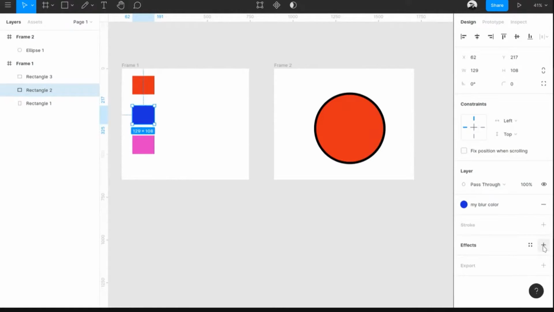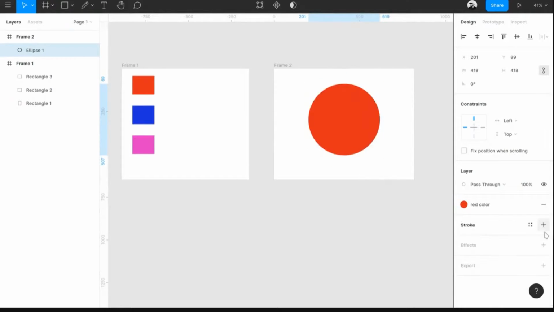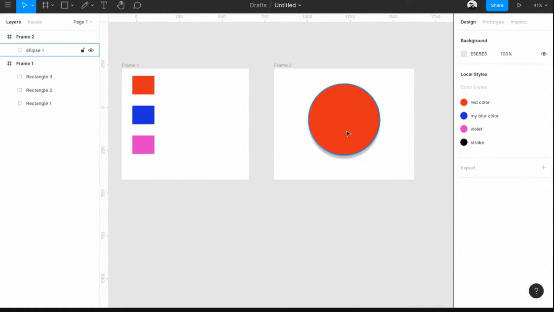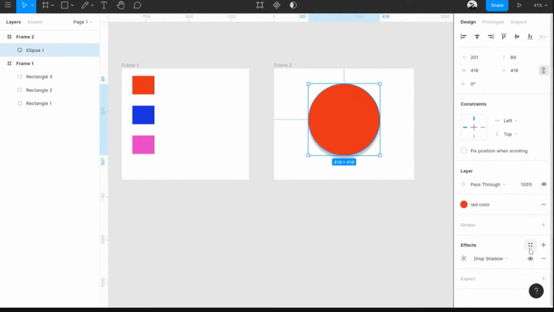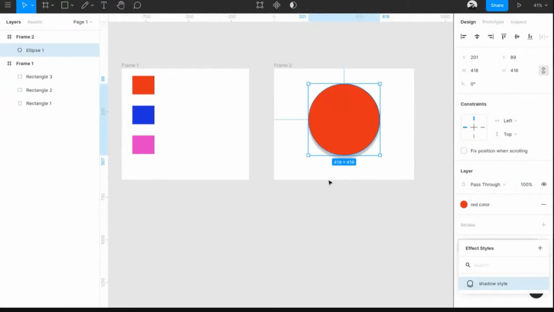Cool. You can also save the effects also. So for example, if I add a shadow to this one, click on effects and just add a drop shadow. You can see I already have a shadow. So I'll give it like 20 pixels Y height and 10 pixels blur. So I have a shadow for this object, right? So what I'll do is I'll save this particular style, click on that and plus icon and save the shadow style. Now that style is saved over here.